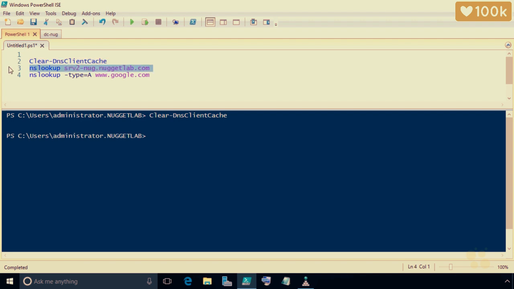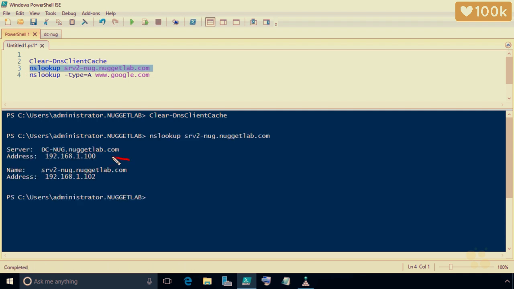Now, because server 2 is in a local zone on the DC-NUG server, it should be able to respond to that directly from its local zone files. So with row 3 highlighted for an NS lookup for server 2, we'll go ahead and press F8 to launch that. That's great. So there's our DNS server that we used, and there's the response to the question, what is the IP address for server 2?